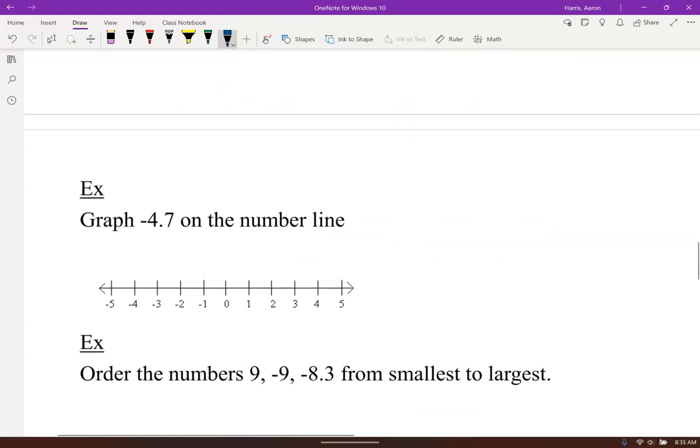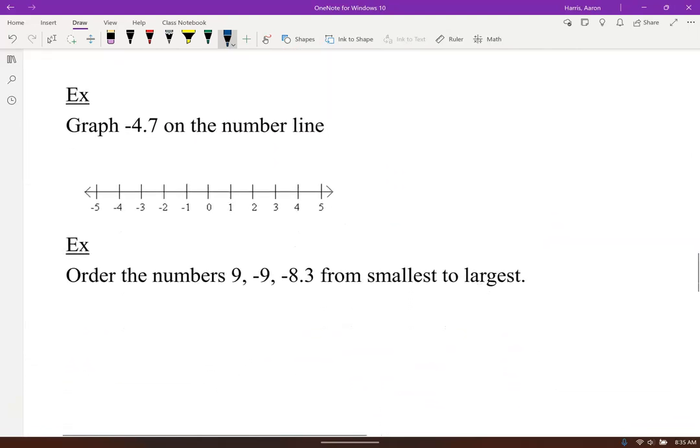So let's go ahead and graph this on a number line, negative 4.7. So negative 4.7 would be between what and what? And it's a little closer to who on the number line? Good, Valerie, yep, and Jose, excellent, yep, a little closer to 5. So negative 4.7 is about right there. Let's go ahead and order these.